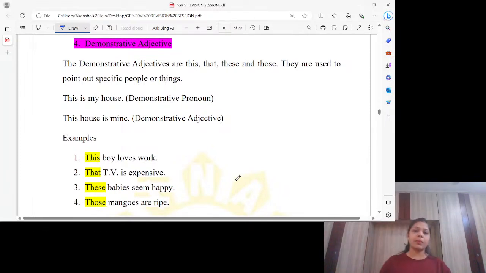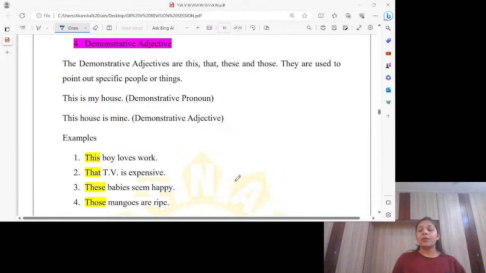Next, number 4, demonstrative adjective, students. When I talk about demonstrative adjective, we have to focus on 4 words: this, that, these, those. And I think these same words we must have done in grade 1 also. So this and that both are singular. These and those both are plural. What is the difference now? This we use for near, that we use for far. These we use for near again, and those we use for far.